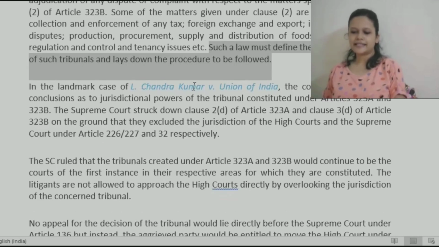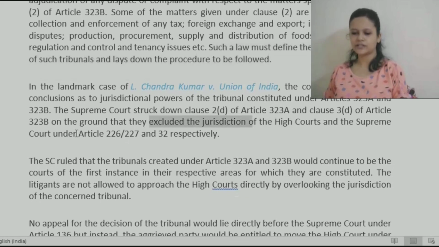So there was a case, L. Chandra Kumar versus Union of India, wherein the court reached various conclusions as to the jurisdictional powers of tribunals constituted under these two articles, for service matters or other general matters. When a tribunal is being set up, what is their jurisdiction or power? The Supreme Court struck down two provisions under these articles on the ground that they excluded the jurisdiction of the High Court and Supreme Court.